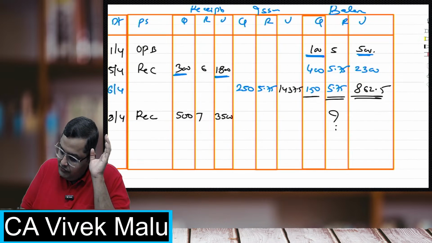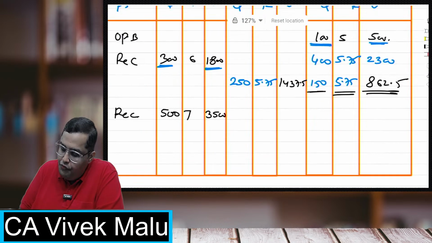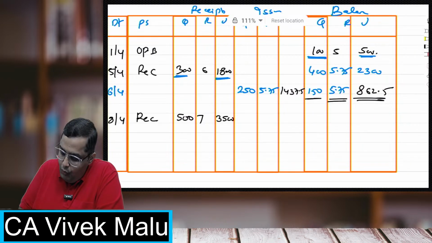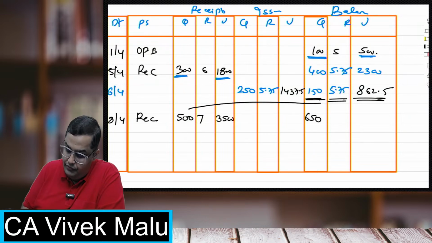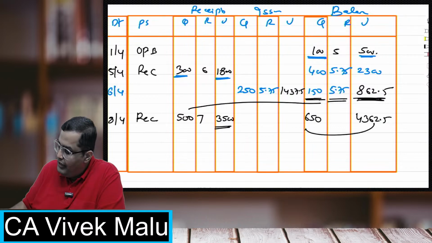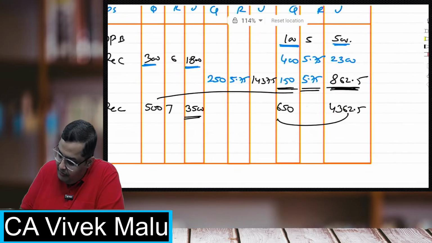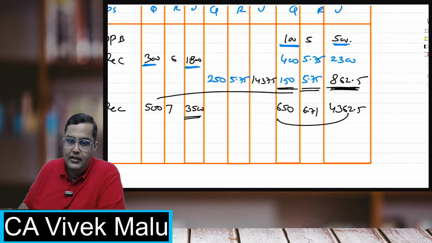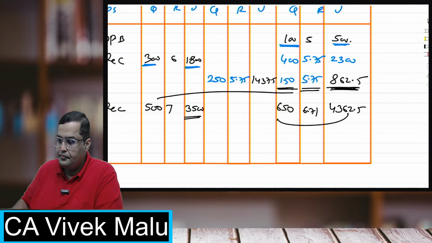So the answer is coming 6.71. Those who did not understand, please remember how we calculate the rate: 150 units plus 500 units, the new quantity is 650 units. 862.5 plus 3500, it will be 4362.5. Now divide this value by this quantity, and we get the rate as 6.71. This is how it works.